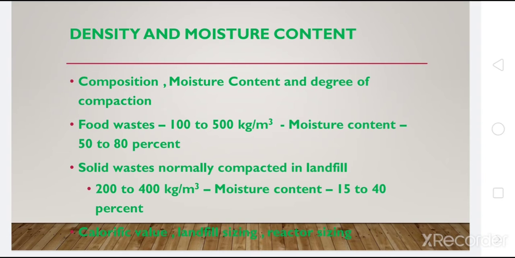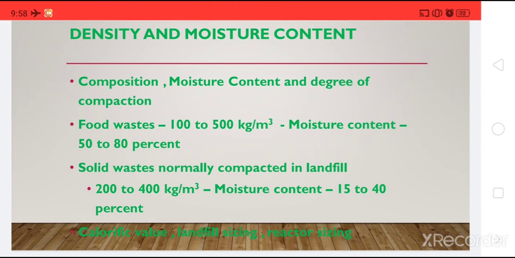of the waste. The moisture content in municipal solid waste depends upon many factors, like the composition of the waste, which season of the year it is. In a rainy season, obviously the moisture content will be large. In dry seasons, the moisture content will be low.